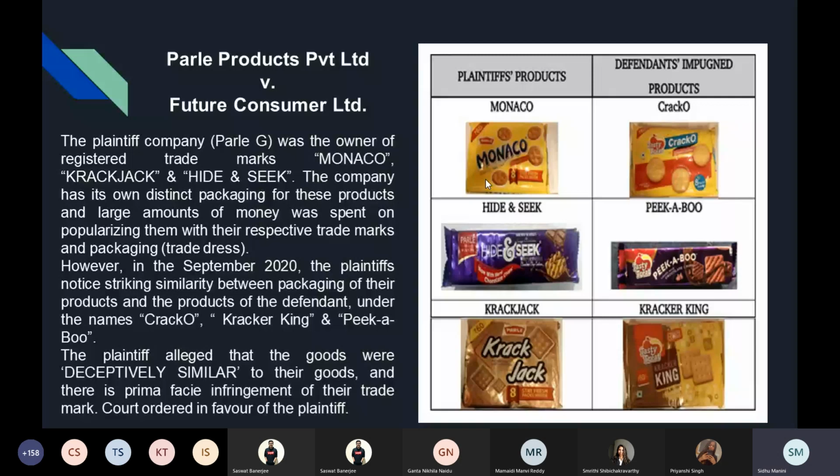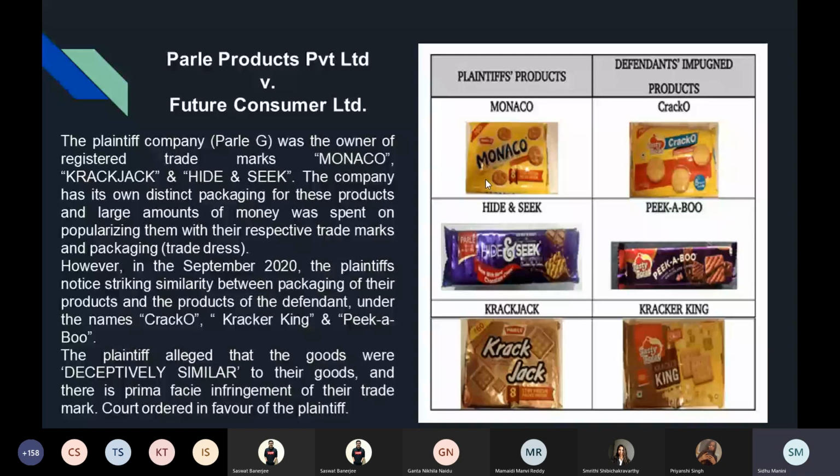However, in September 2020, the plaintiffs noticed striking similarity between the packaging of their products and the products of the defendant under the names Krakow, Cracker King, and Peekaboo. The plaintiff alleged that the goods were deceptively similar to their goods and there is a prima facie infringement of their trademarks. The court ordered in favor of the plaintiff. This is a clear case of infringement of trademarks. It's very clear, there's not even any explanation required. So the court also favored the plaintiff.